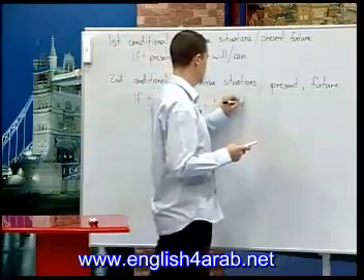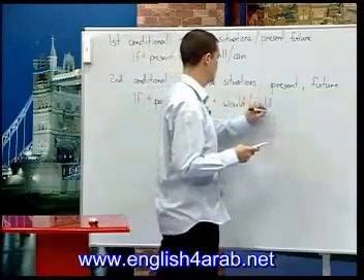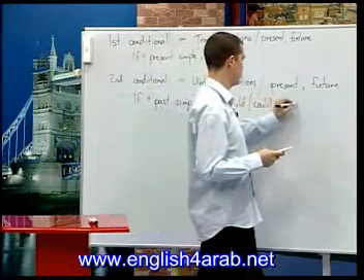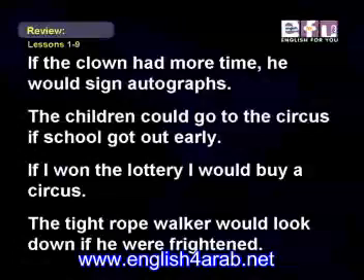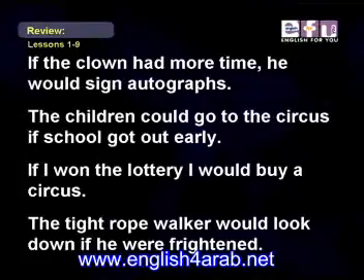Would or could plus simple form. For example, if the clown had more time, he would sign autographs.